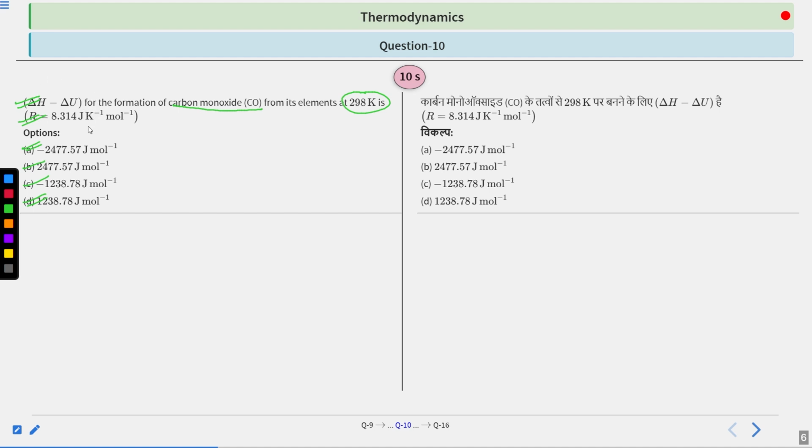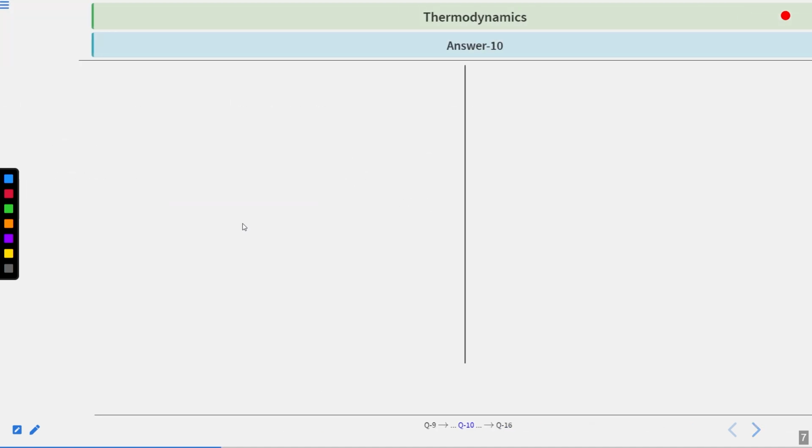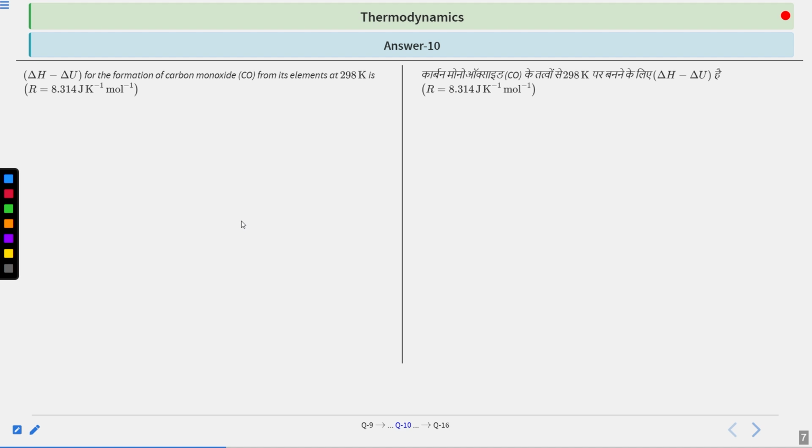Okay, so you have 10 seconds to solve this question. Your time starts now. Now let us see the solution. So first of all, this delta H minus delta U equals to what? So we have seen the formula, must have seen the formula multiple times. Delta H is equal to delta U plus delta NgRT. So that simple formula is to be applied here.